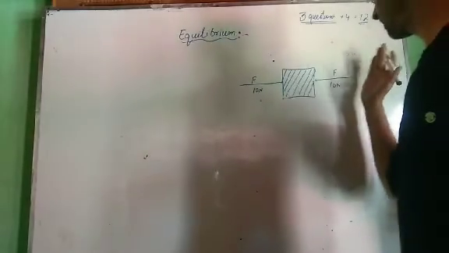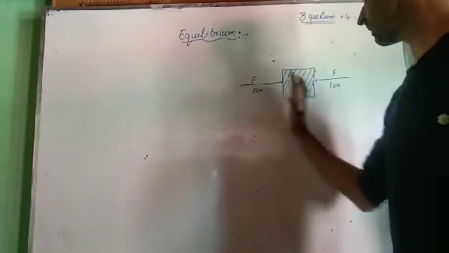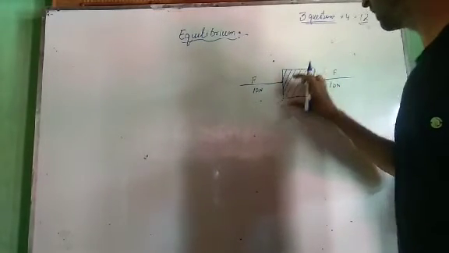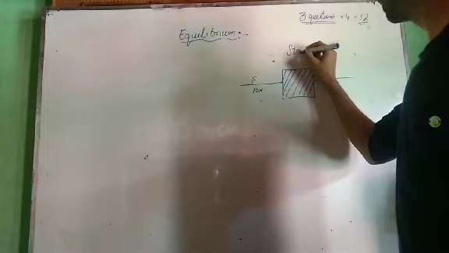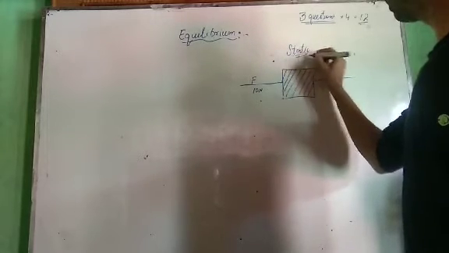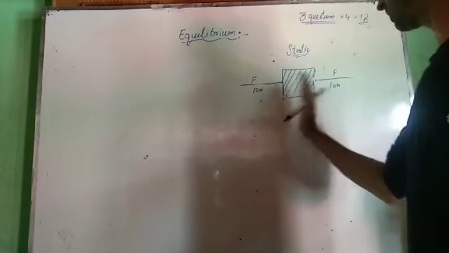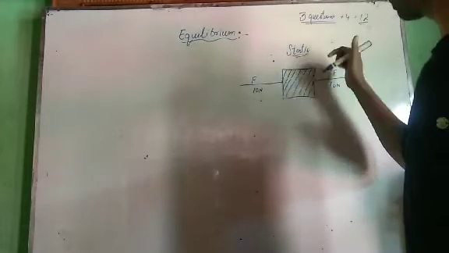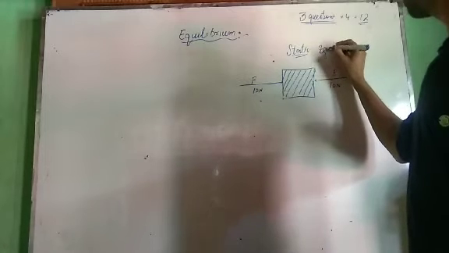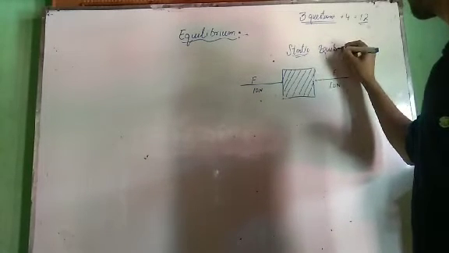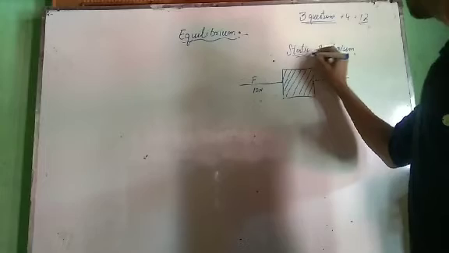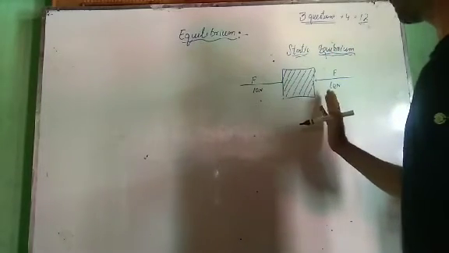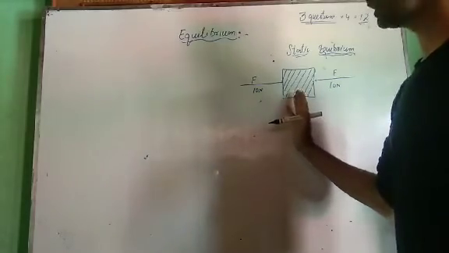Since the force applied in this direction is equal to the force applied in this direction, therefore this block of wood will not move from its position, it will remain static. This type of equilibrium is maintained, it does not get disturbed. That means the block of wood remains fixed at its position. This type of equilibrium is called static equilibrium. Basically it will be dealt with in physics. We do not have to discuss static equilibrium here, but this is a concept of physics.